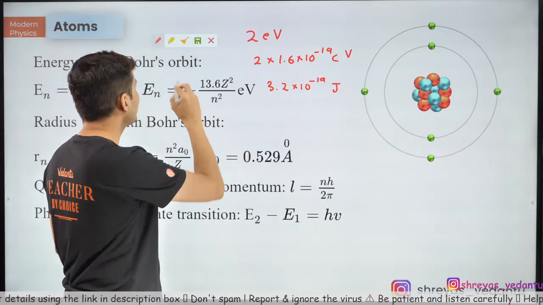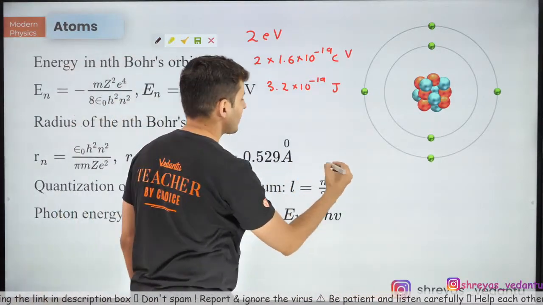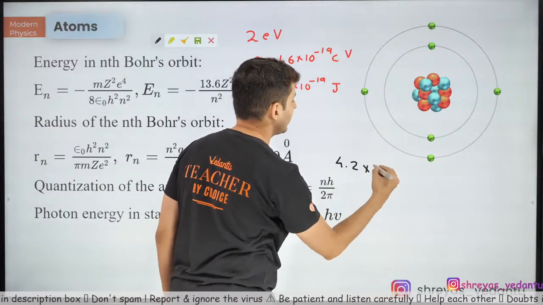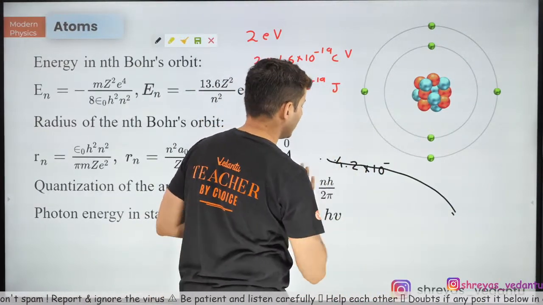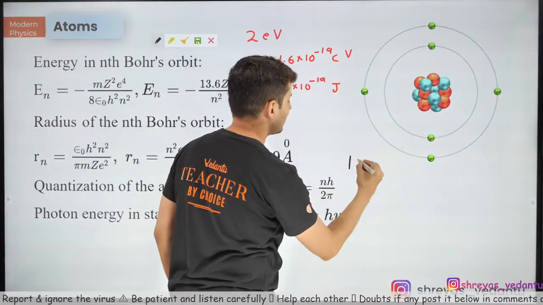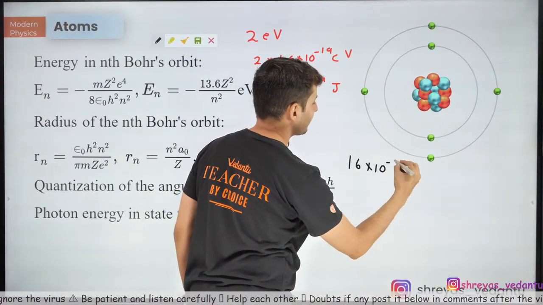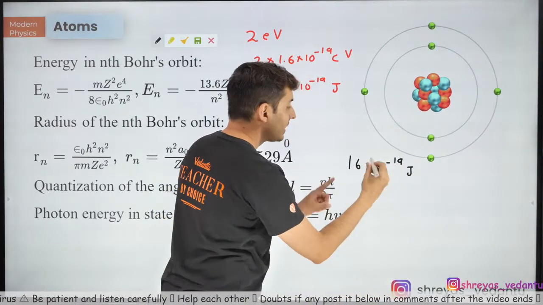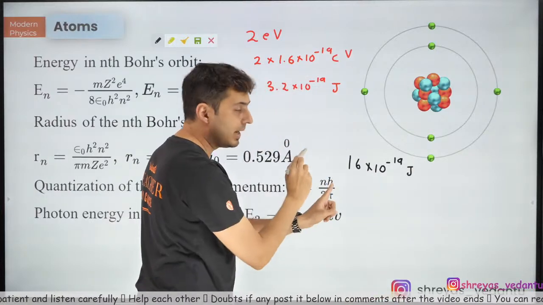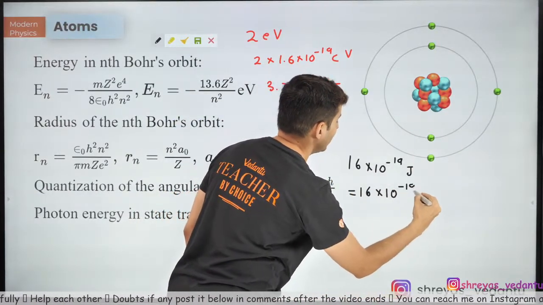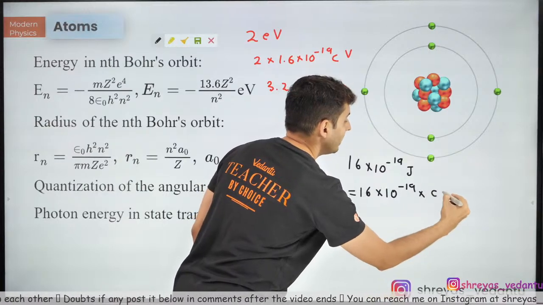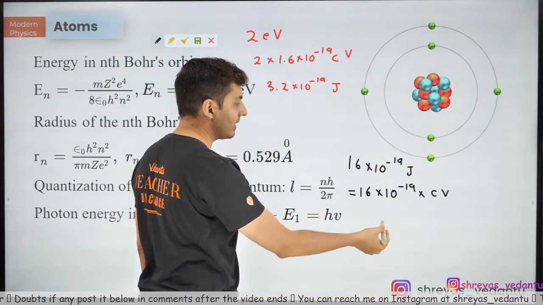Similarly, if somebody had given you something like, say for example, 16 into 10 to the power minus 19 joule, convert this joule into electron volt. So this will be written down as 16 into 10 to the power minus 19 coulomb volt. Just write it down like this.